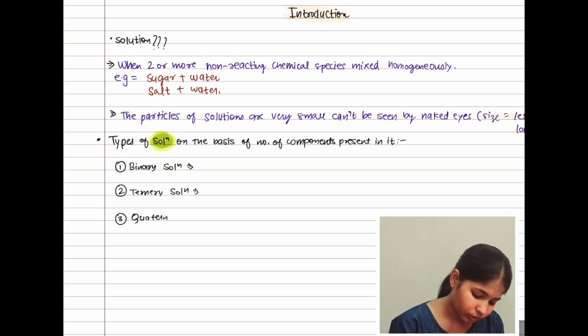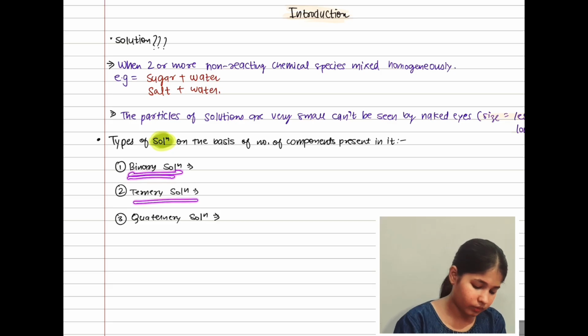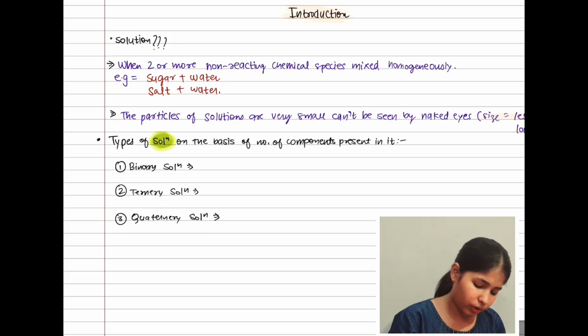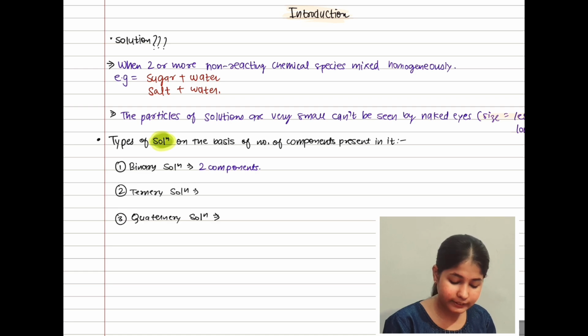Third is quaternary solution. Binary solution, ternary solution and quaternary solution. From the words you can easily understand, in binary solution we will have 2 components.